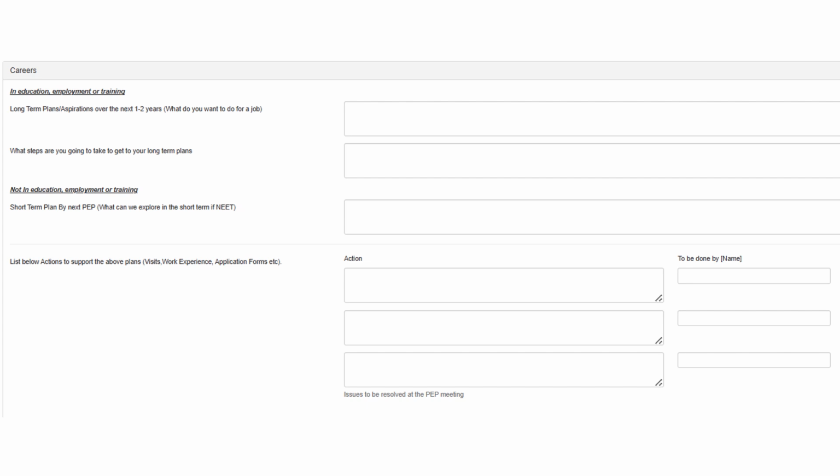This page relates to the young person's future plans and careers. For learners in educational training, please complete only the top section. The second part is for young people who are currently NEET.